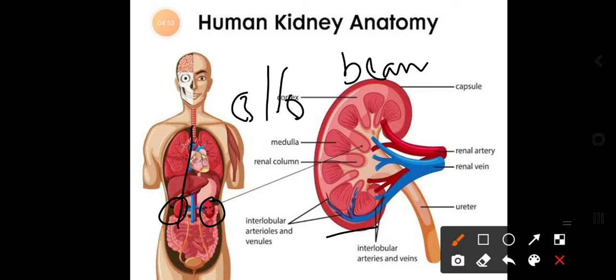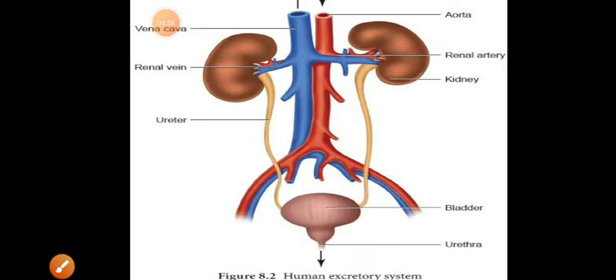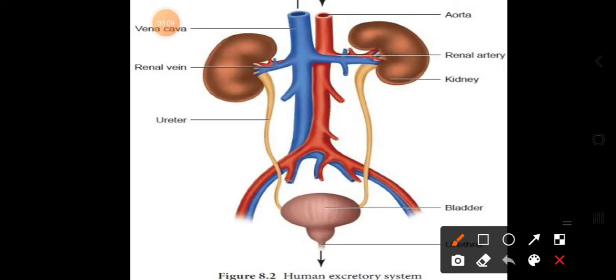The right kidney is slightly lower than the left kidney, because on the right side you have the liver, a gland which occupies more space.